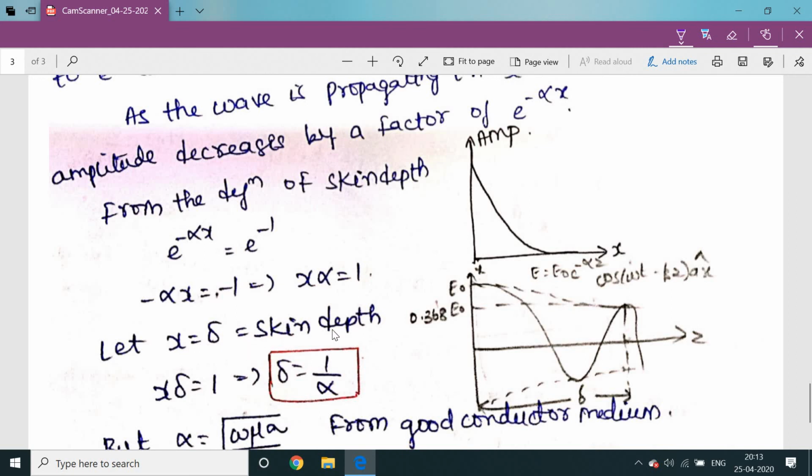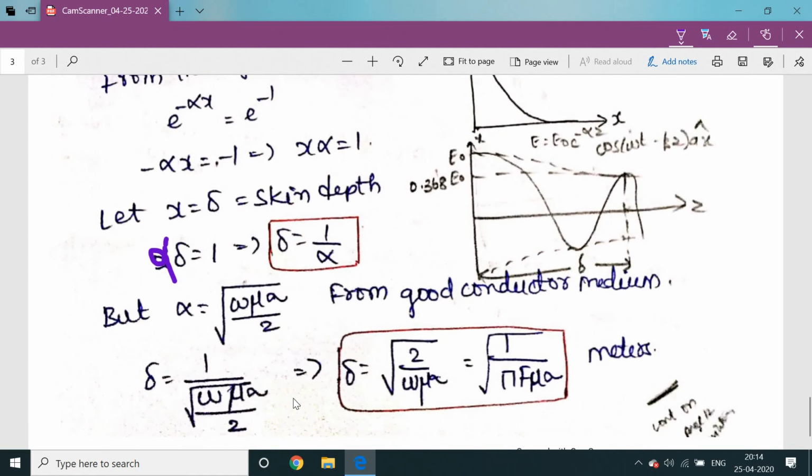So let me consider x is equal to delta, the skin depth. The remaining part is alpha. So when x is equal to delta, delta alpha is equal to 1. So delta is equal to 1 by alpha.